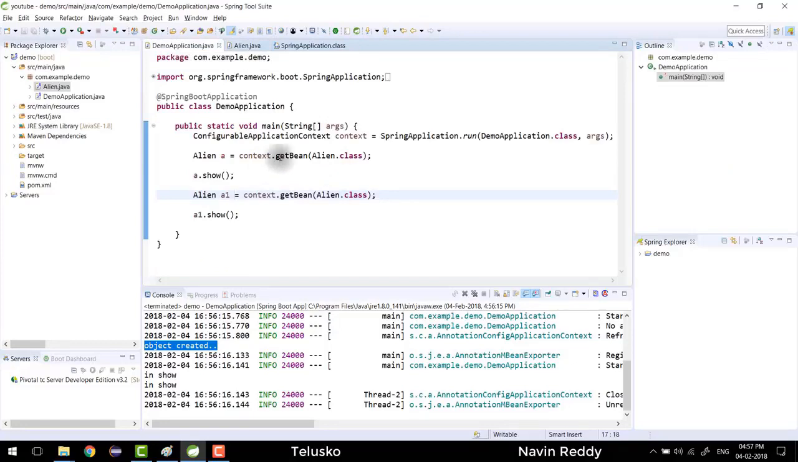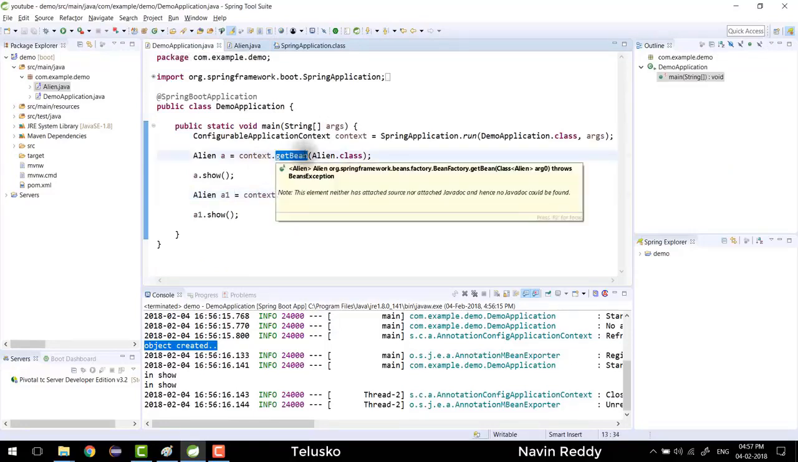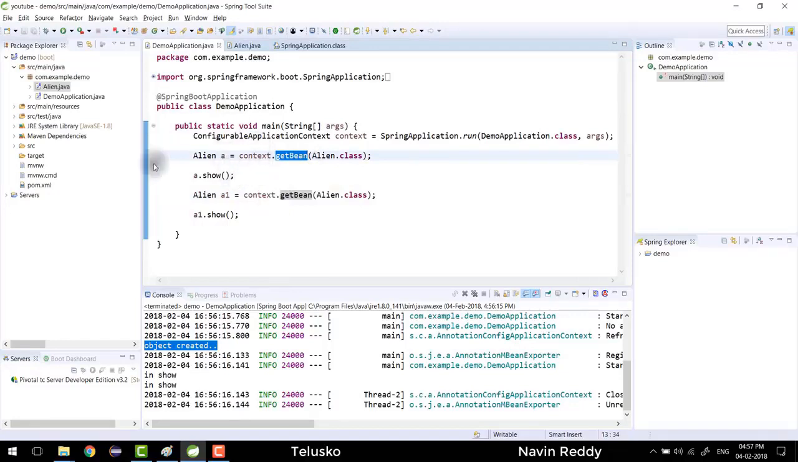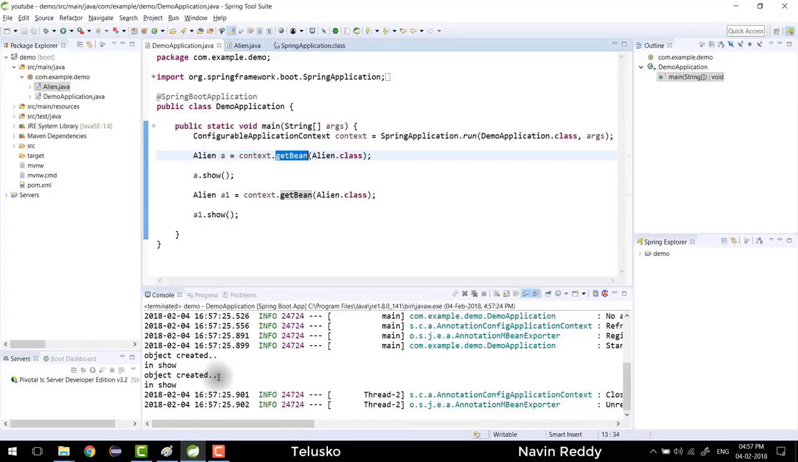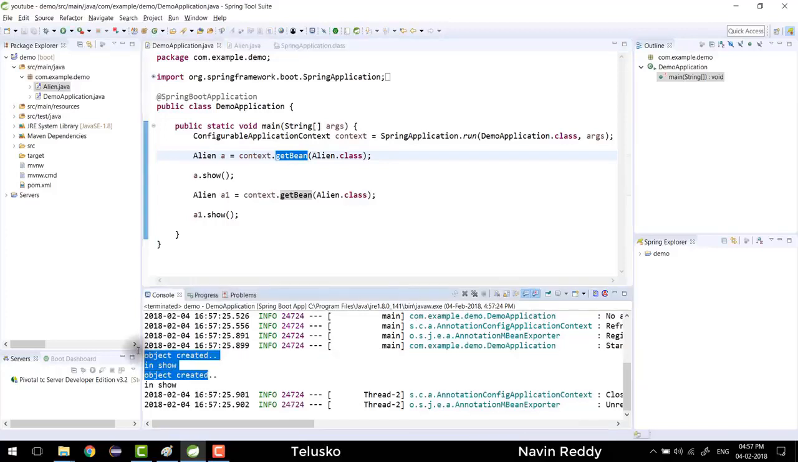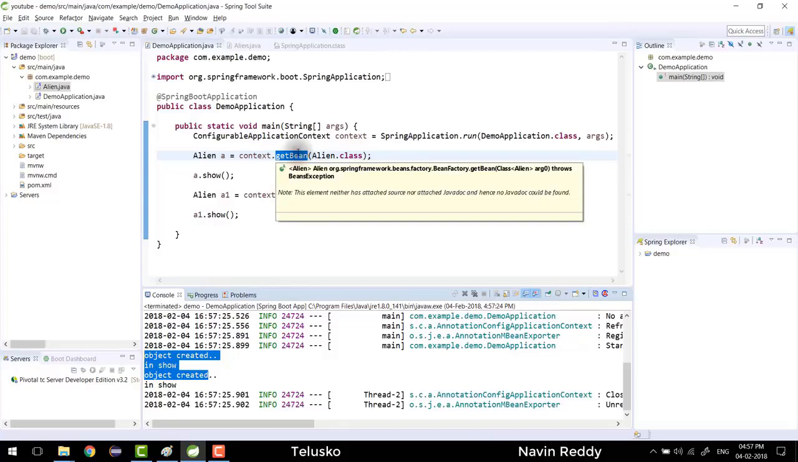The moment you ask for the instance, when you say get bean, at that point it will create an object for you. So in total, you'll be getting 2 objects now. So let's run this code and you can see it says object created 2 times because we are getting 2 objects now. Every time you say get bean, it will create a new object for you.